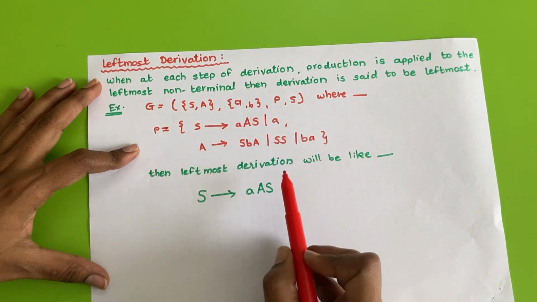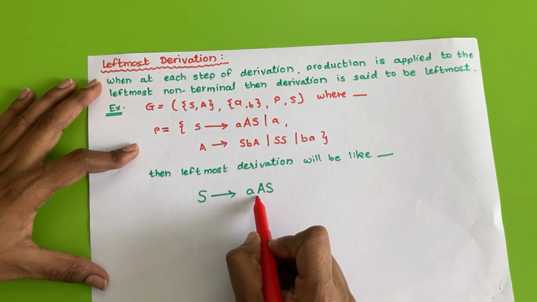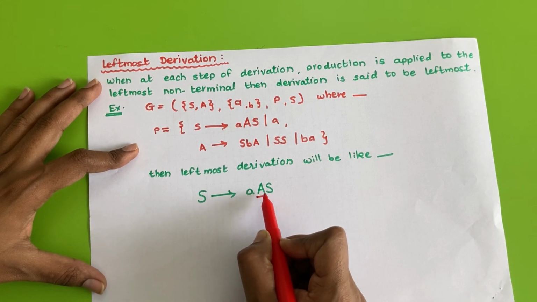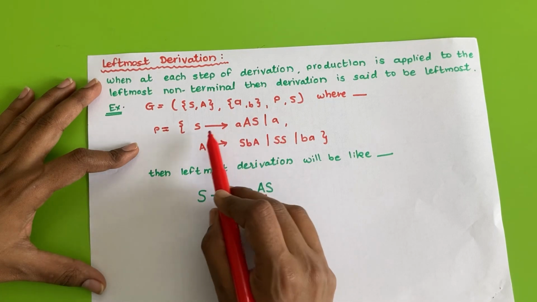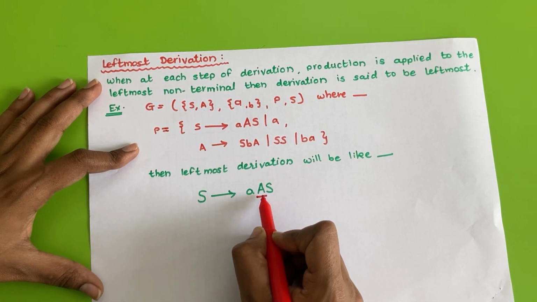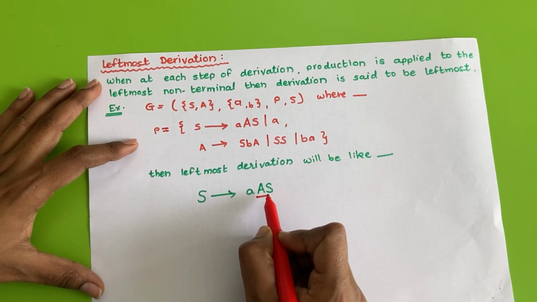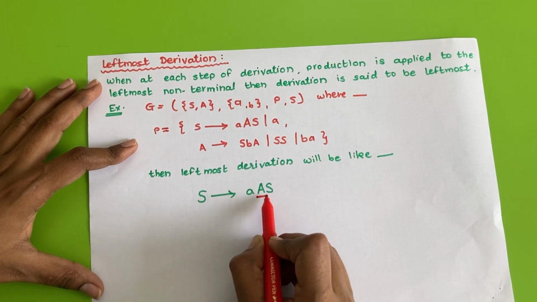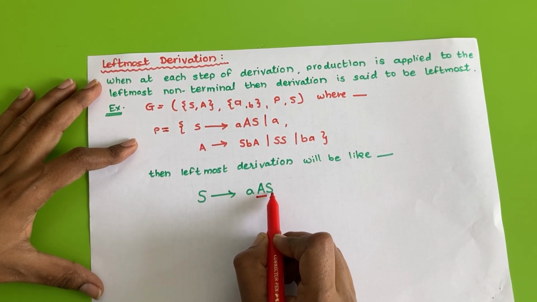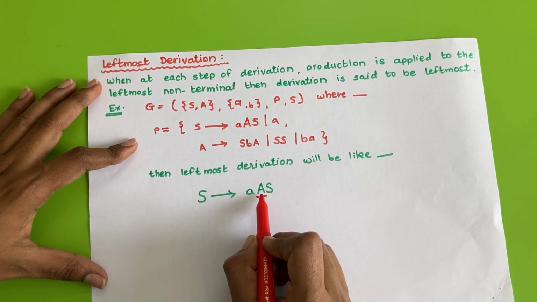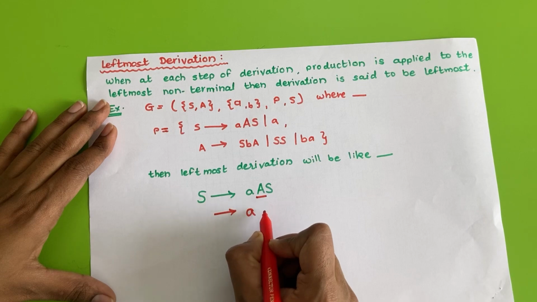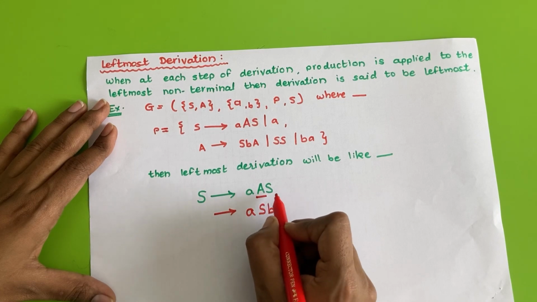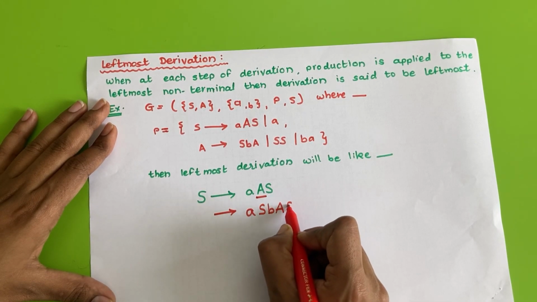At each step of derivation, we replace the leftmost non-terminal. Here we can replace A or S, so these two can be replaced with their corresponding values. I can replace A first or S also, but in leftmost derivation, I replace the leftmost non-terminal, which here is A. So instead of replacing S, I replace this A by SBA, which is the value of A, and then this S will remain as it is.